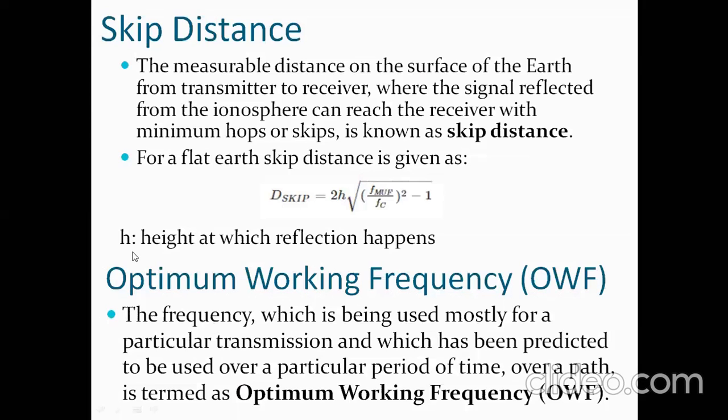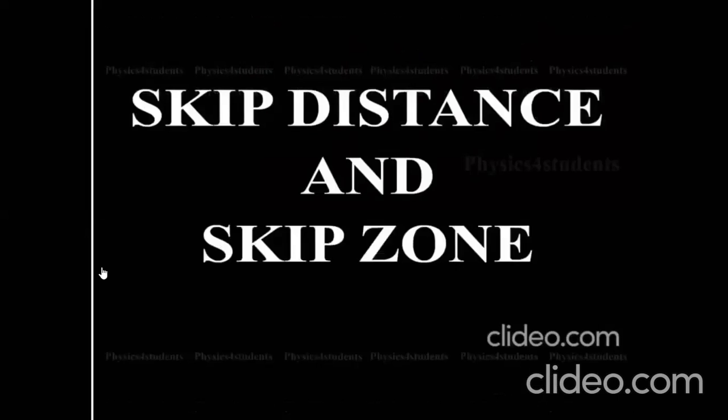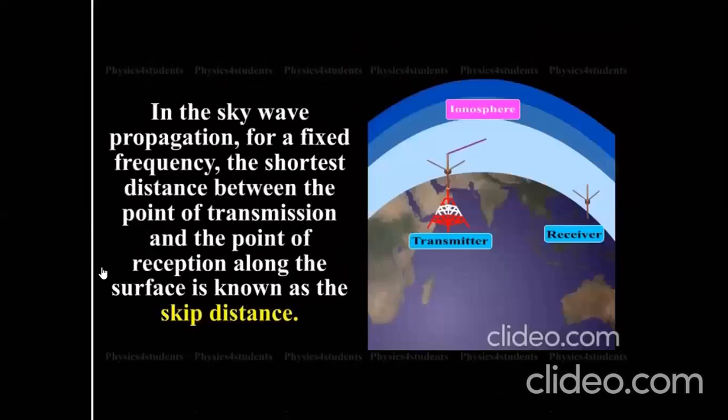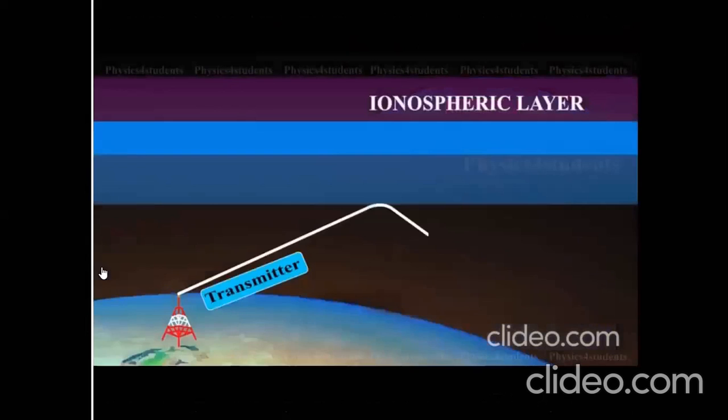Am I audible? Okay, so you can see the skip distance and skip zone in a small video. In skywave propagation for a fixed frequency, the shortest distance between the point of transmission and the point of reception along the surface is known as the skip distance. When the angle of incidence is large for the ray R1 as shown in the visual, the skywave returns to the ground at a long distance from the transmitter.